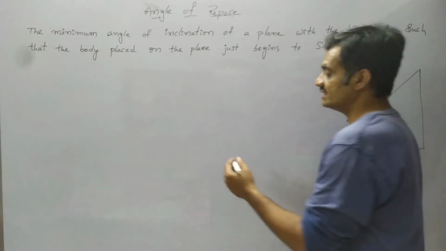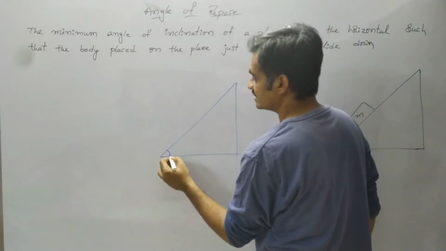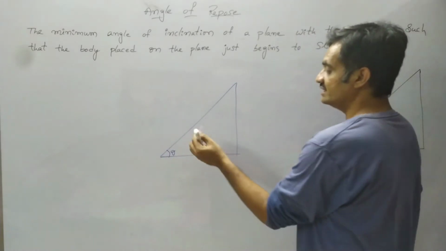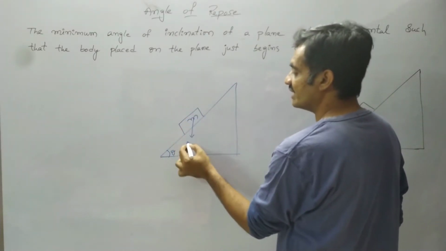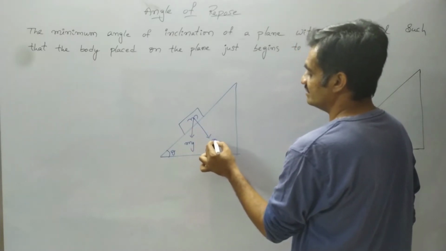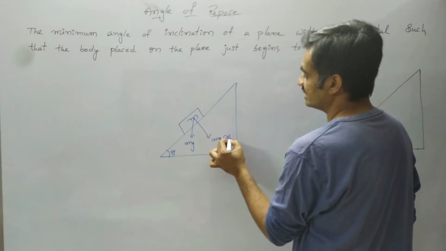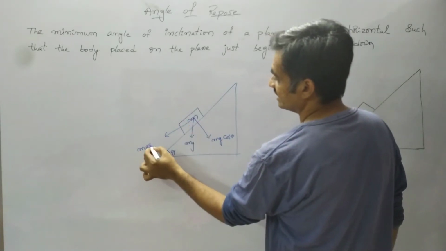Suppose the body is stationary on the inclined plane at an angle theta. Since the body is placed on this, its weight resolves into components mg cos theta and mg sin theta.